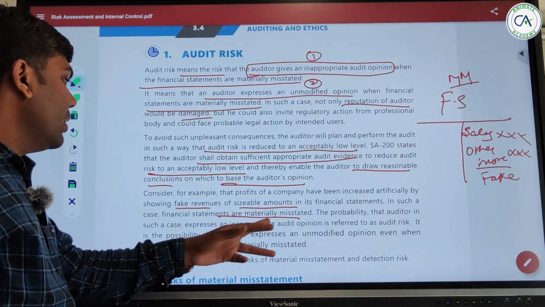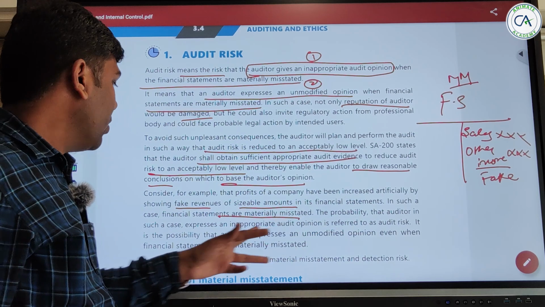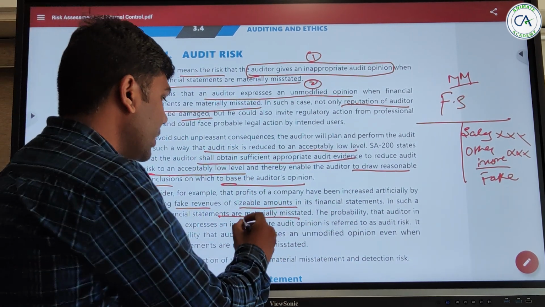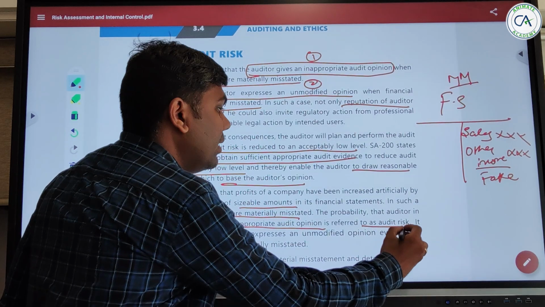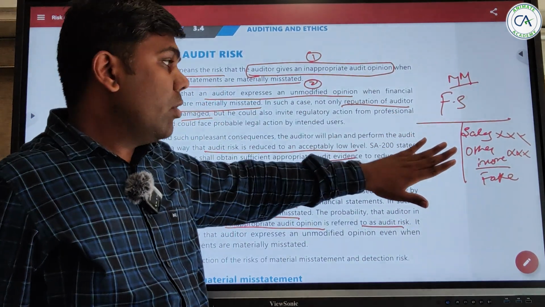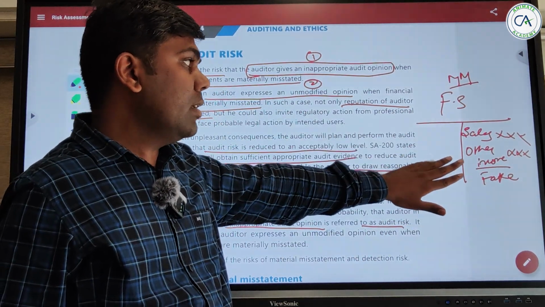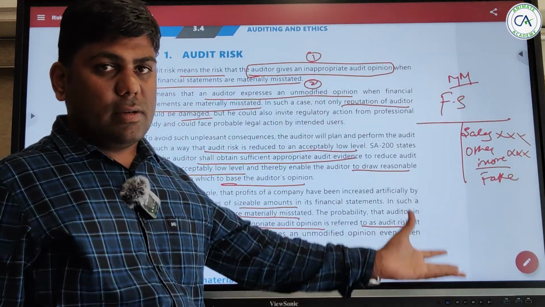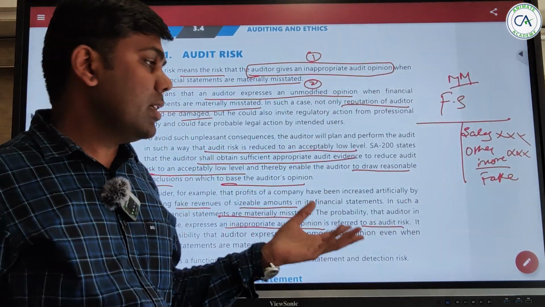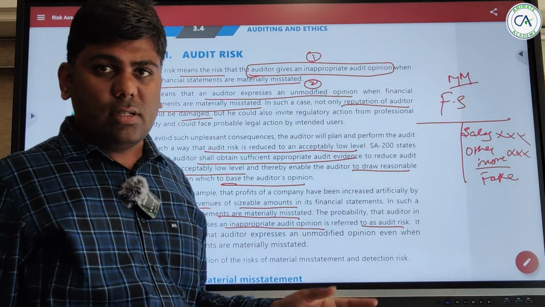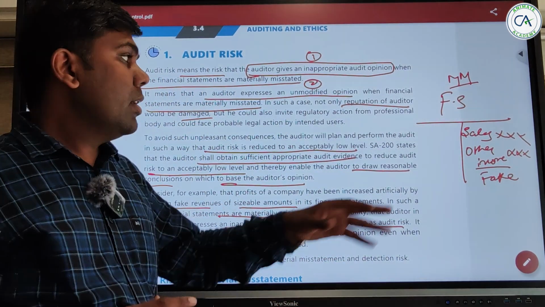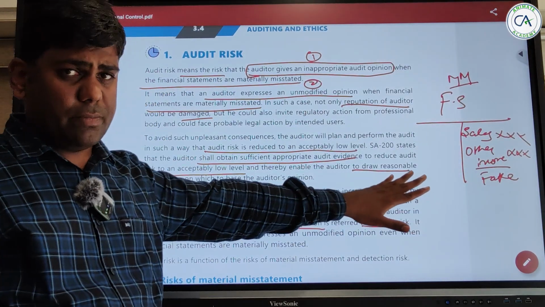But the probability that the auditor in such a case expresses an inappropriate audit opinion is referred to as audit risk. When an auditor audits this financial statement, by looking at the other income, he should be able to say that these are materially misstated, but he doesn't give a modified opinion, or isn't able to check that the other income is fake.